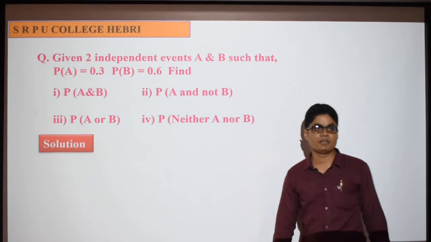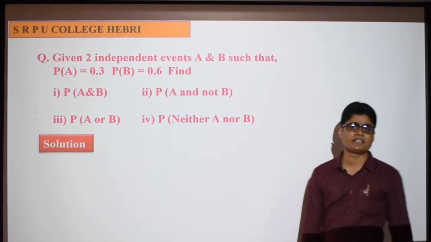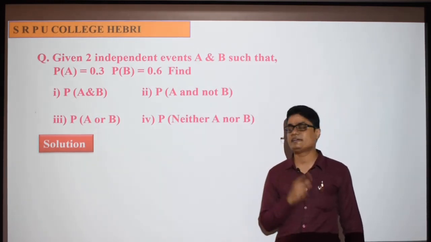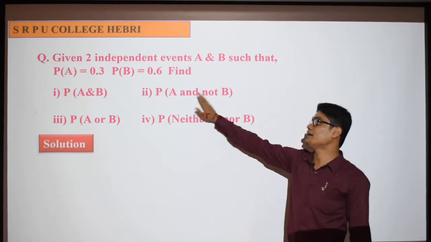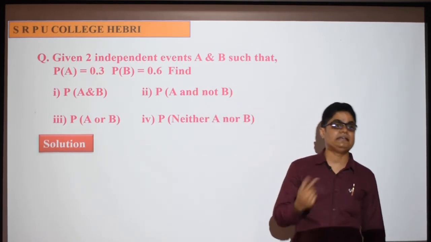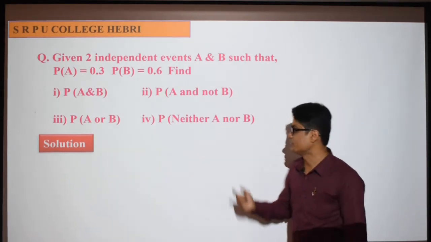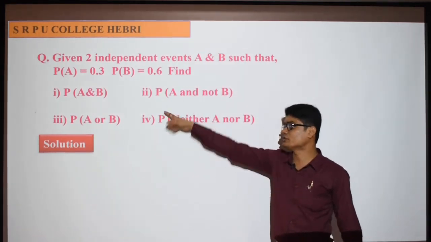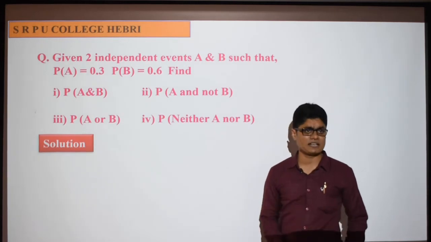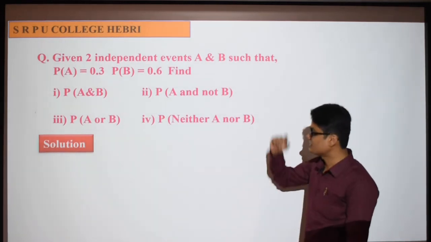So the first one is P of A and B. A and B means we have to find out probability of A intersection B. A and not B means probability of A intersection B complement. A or B is probability of A union B. Neither A nor B. These three cases you will understand easily, nothing difficult, you will solve them easily. But this one is a little difficult to understand.